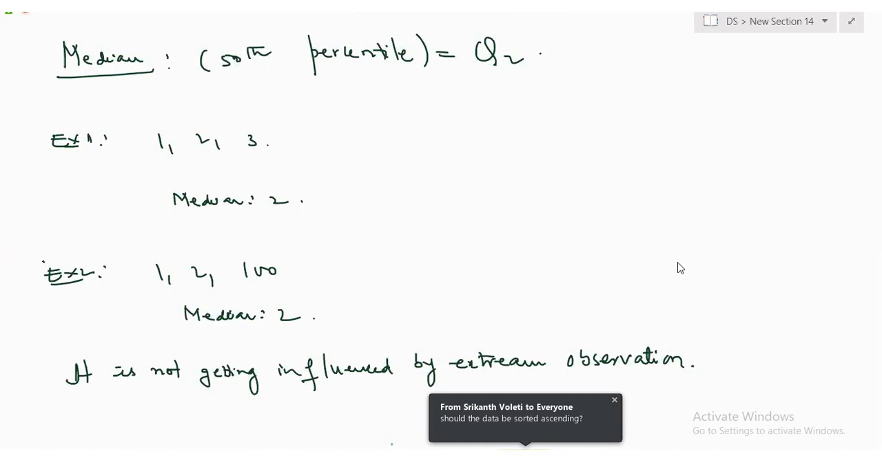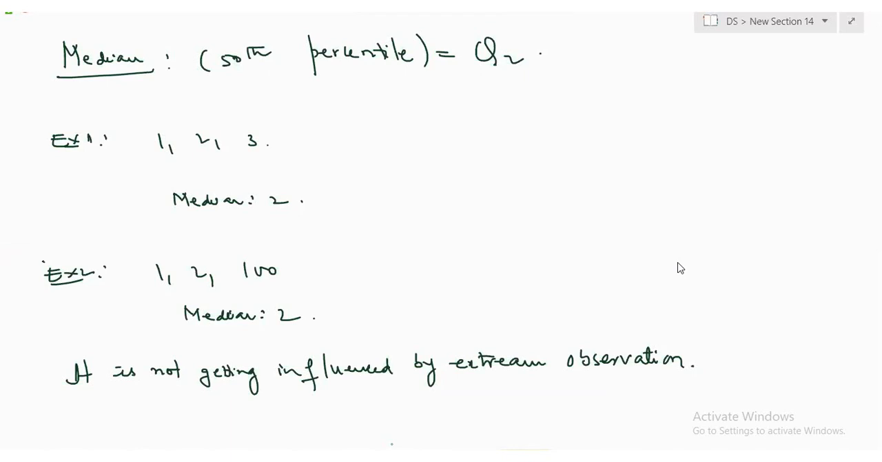Okay. Shrikant Voleti, why are you asking that question? Don't you know how to calculate these percentages? Vinod.